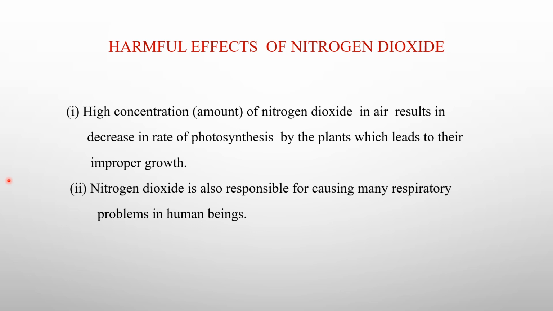Okay, the reason behind it is in urban areas there is high concentration of nitrogen dioxide, and in case of rural areas there is low concentration of nitrogen dioxide. So since the photosynthesis is more in rural areas as compared to urban areas, the plants will grow at a faster rate. Now the second is nitrogen dioxide is also responsible for causing many respiratory problems in human beings. So you will find that when nitrogen dioxide is present in higher amount, it leads to many diseases in human beings also. Now let us come on to the next pollutant.